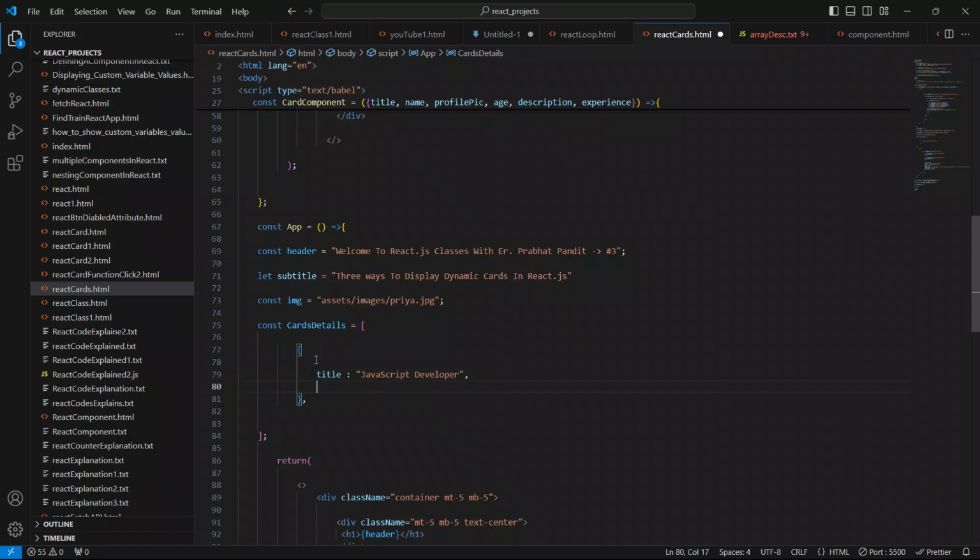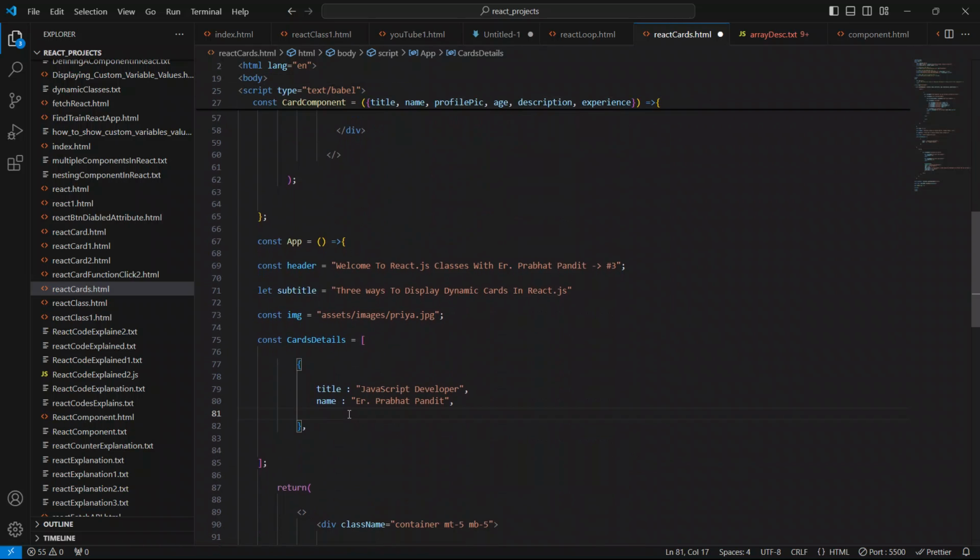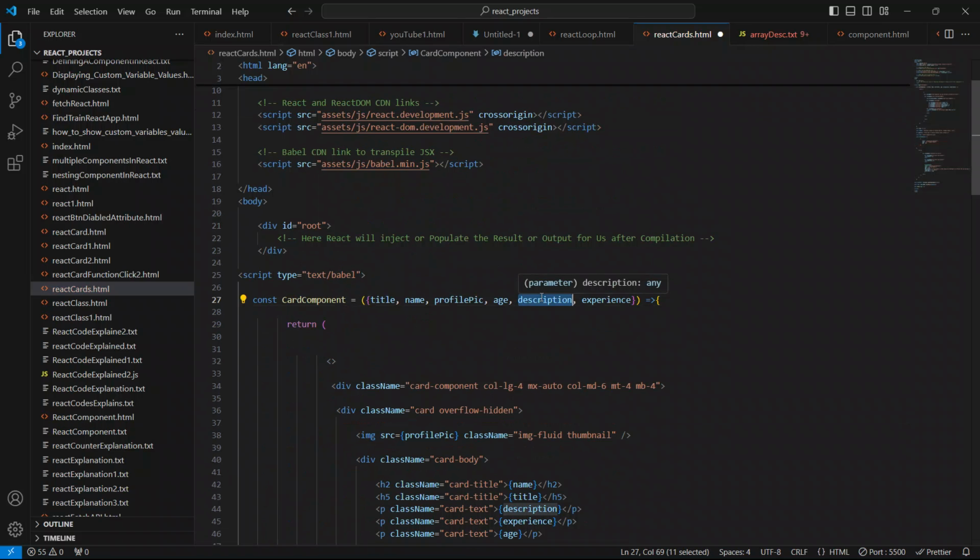Comma, I'll give here name, colon, and I'll give your name as Prabhat Pandit. Put comma, I'll give the age also. Age is 30, it is a number.